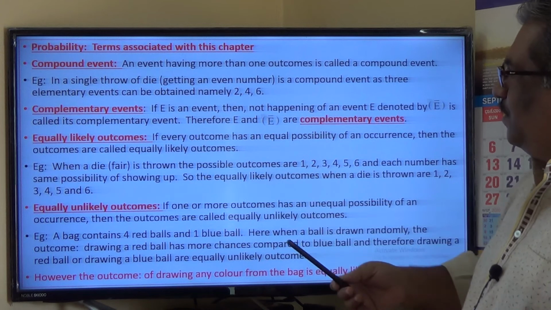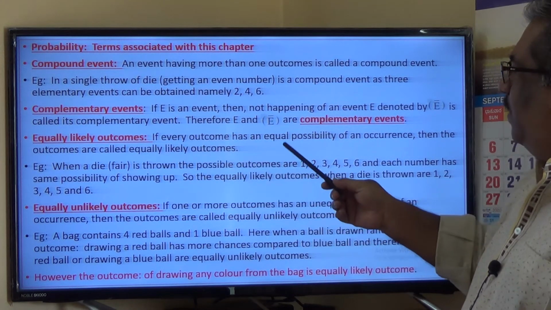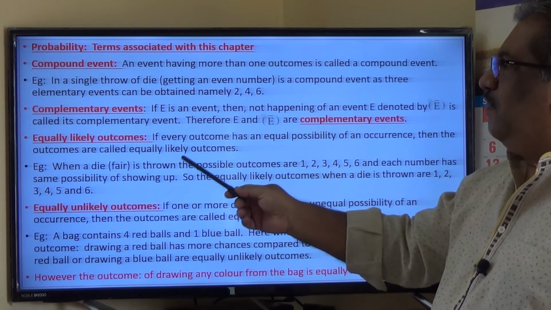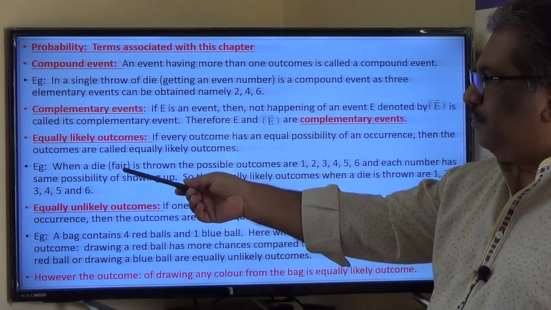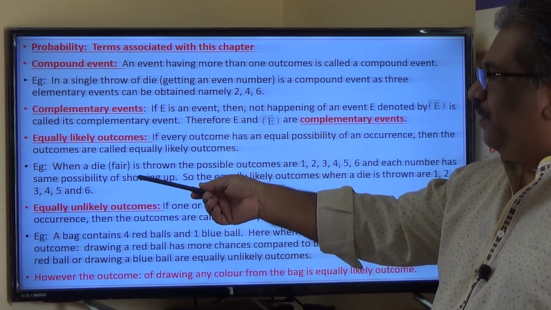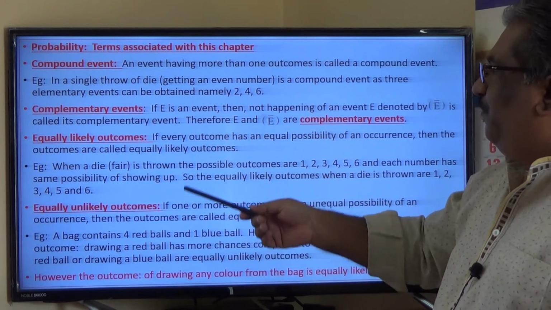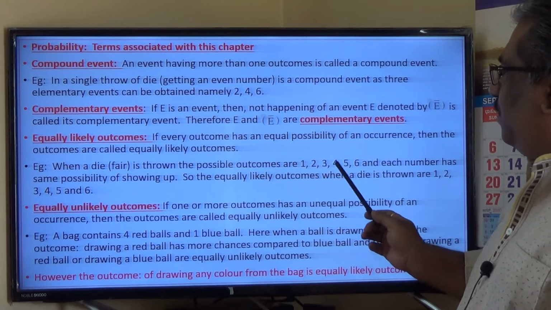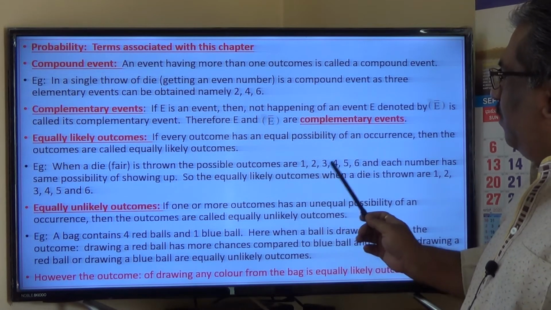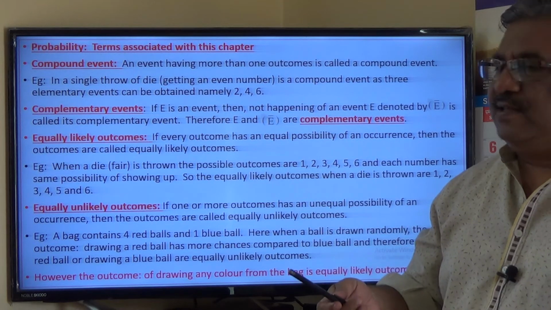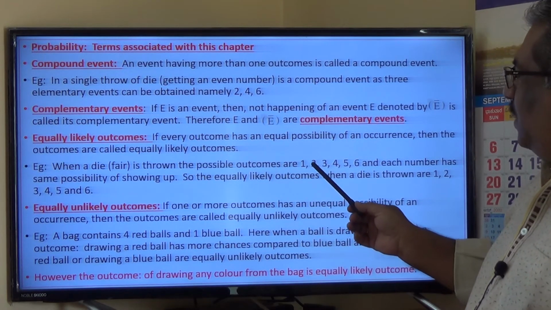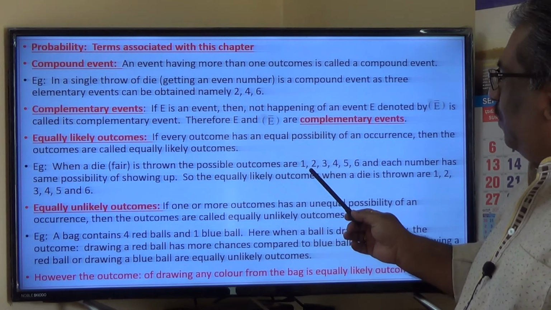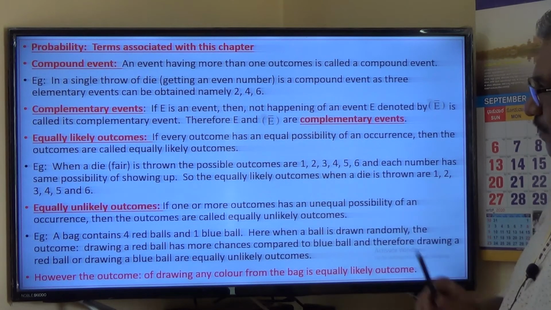Equally likely outcomes. If every outcome has equal possibility of occurrence, then the outcomes are called equally likely outcomes. For example, when we throw a fair die, not an unbiased die, we can get 1, 2, 3, 4, 5, 6, any out of these possibilities. So every outcome has equal chances of appearance, and therefore all the outcomes that we are going to get on the top of the die when a die is thrown are called equally likely outcomes.